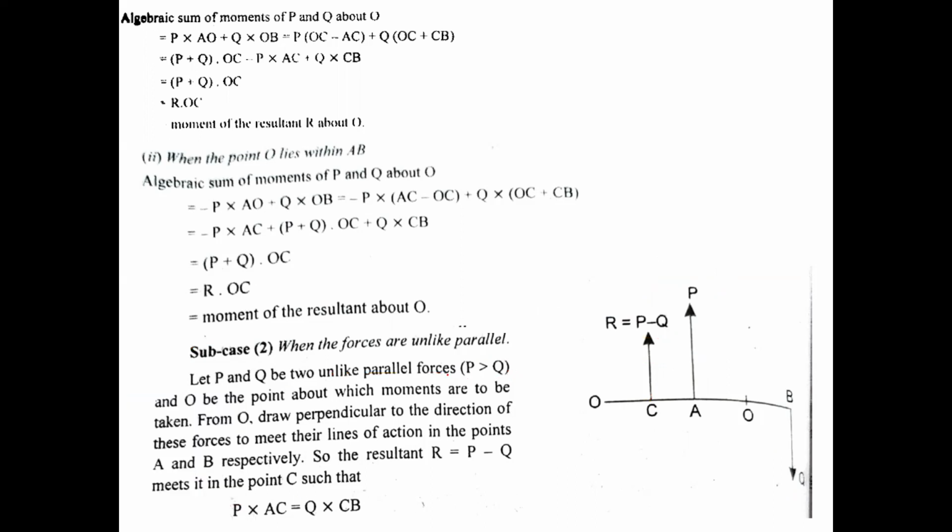P and Q be two unlike parallel forces and O be the point about which moments are to be taken. Now, firstly, we have to take the point O, and we will make same cases here: when the point O lies outside AB, and then when point O lies inside AB. So we are taking this point O about which we have to take the moments. So again, I have the same result: P into AC is equal to Q into CB.